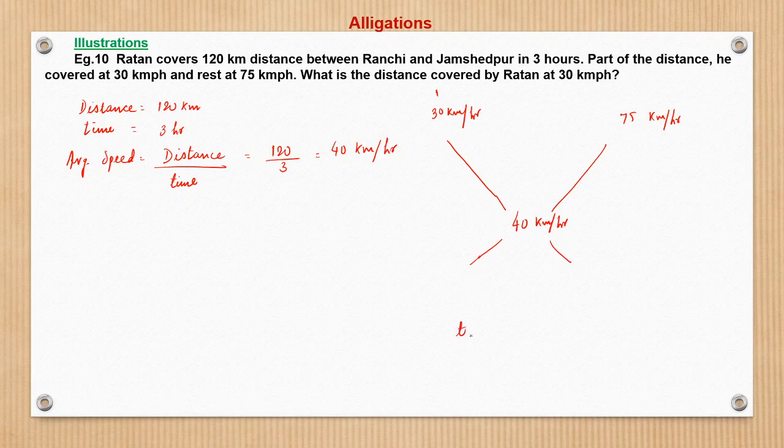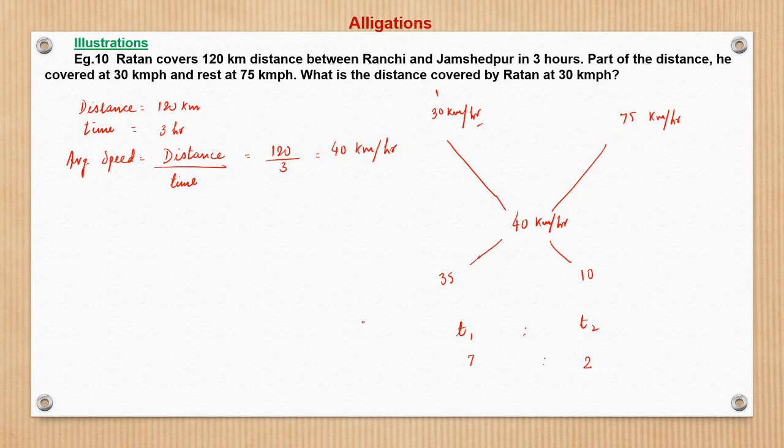So this will be time t1, time t2, not of distance. Here the concept of unit is important. 30 kilometer per hour, so this is hour. So the difference here: 75 minus 40, which is 35, and 40 minus 30, which is 10. So 35 is to 10 is the ratio of time, because the denominator here is hour, time. So we should be very careful, right? So that is nothing but T1 is to T2, that is 7 is to 2, right?